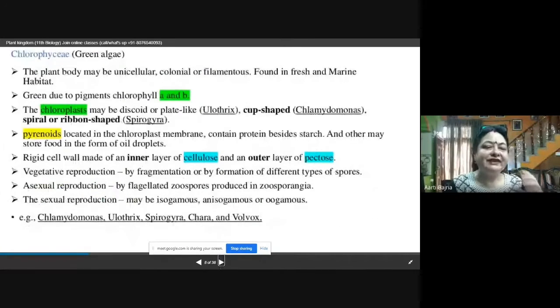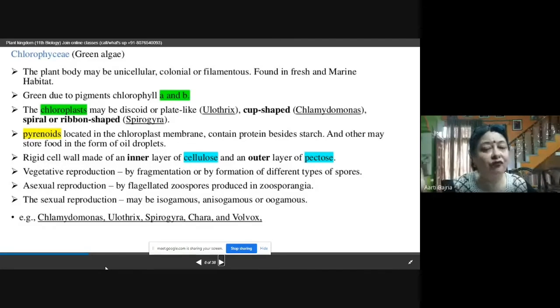Now, if we see the characteristics of Chlorophyceae, it is also called green algae. The plant body may be unicellular, colonial, or filamentous. It can be all three. If you see the unicellular, Chlamydomonas is there.